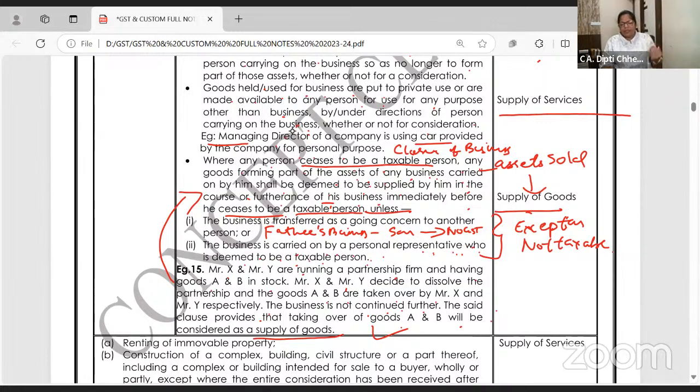Once again, maybe sometimes it's easy to understand, but digesting takes time. If the business is carried on in the same hierarchy, no GST. Instead of the son, someone may be his legal heir through will and all. So it is being done in the name of a representative, and that person is a taxable person. Then also no GST, exception, not taxable.